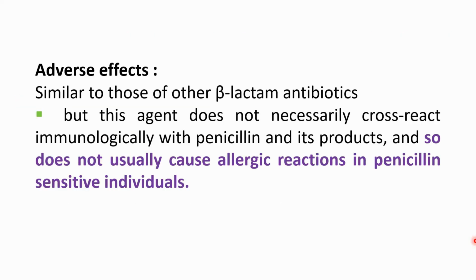The effect of azithromycin is similar to other beta-lactam antibiotics, but this agent does not necessarily cross-react immunologically with penicillin and other products. So it does not cause allergic reaction in penicillin-sensitive individuals. So this drug can be used frequently in patients who are allergic to penicillin treatment.